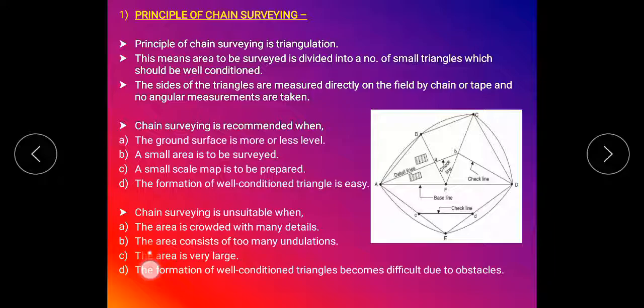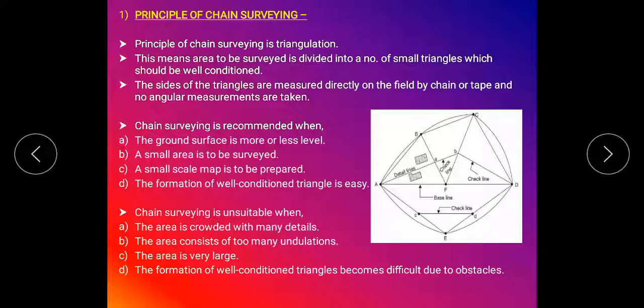Second, the area consists of too many undulations, which means there are many ups and downs in the ground. In this case we do not use chain surveying, because there are many undulations, the ups and downs in the ground.